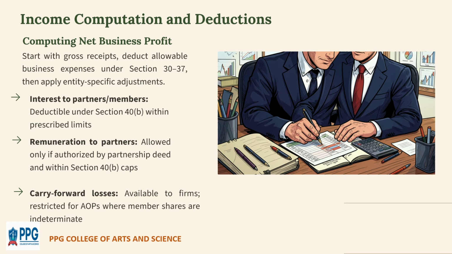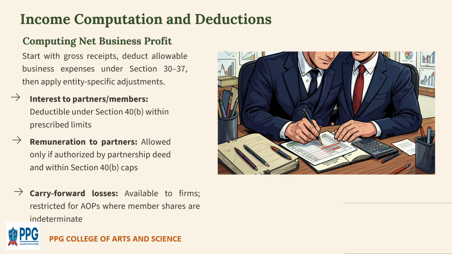Now we are going to add interest to partners or members, which is deductible under section 40 subsection B within prescribed limits. Interest paid on capital contributed by partners and members is allowed as a deduction under section 40 subsection B, which I already mentioned, and it must be within prescribed limits, which is generally up to 12% per annum.